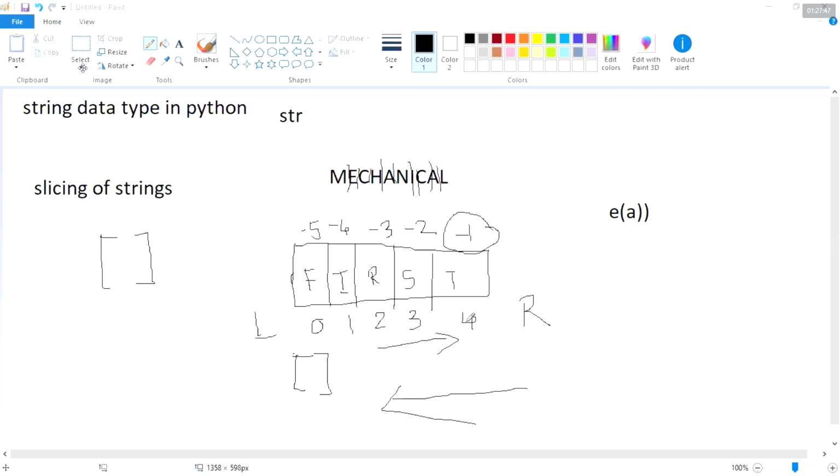Full stop. Positive indexing means how it is going to move? Left to right, sir. Positive index means forward direction, within the brackets left to right.